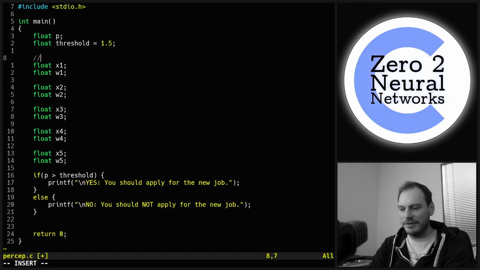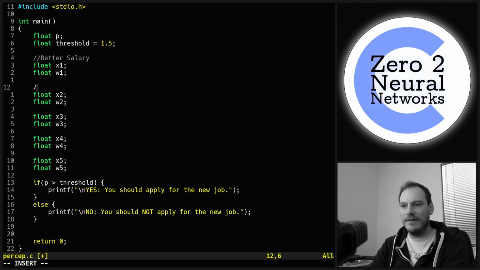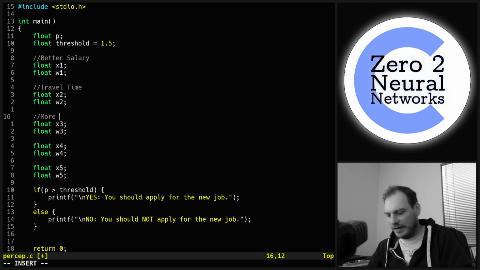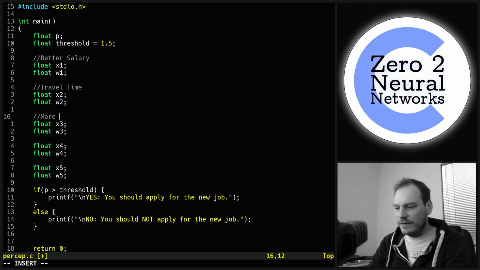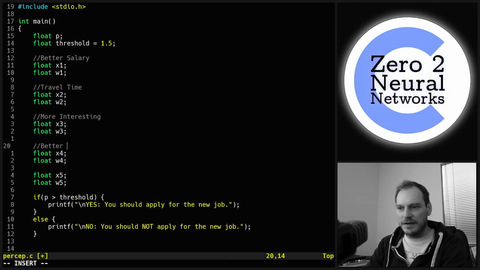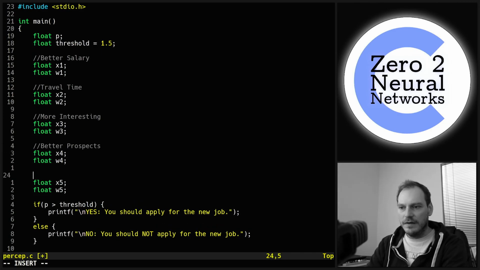So we should probably label these. So better salary, travel time, that's the next one, more interesting, better prospects, and the final one is dissatisfied.